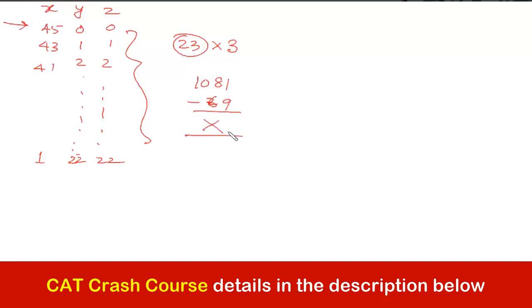ठीक है ना? Right. Now the total possibilities is how much? 23, and each one into 3. So 1081 was the total, minus 23 into 3, which is 69. If you do this, then we are doing it wrong.